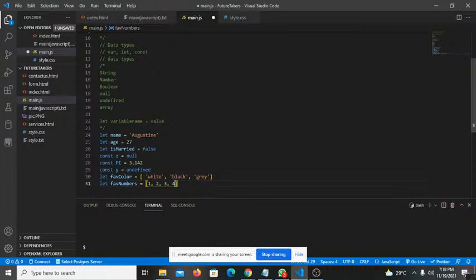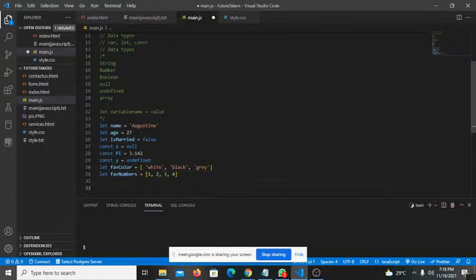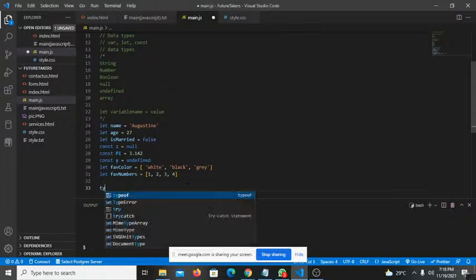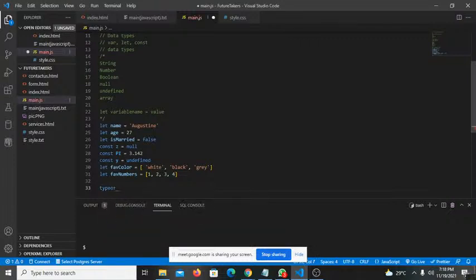You identify an array by the square brackets. With this said, I'm going to introduce how you check the type of a variable. You can use what we call typeof. That is how you check it. You see, as I'm typing, this is coming out. When you say typeof, you put the name of the variable you want to check its type. So let's check the type of age.